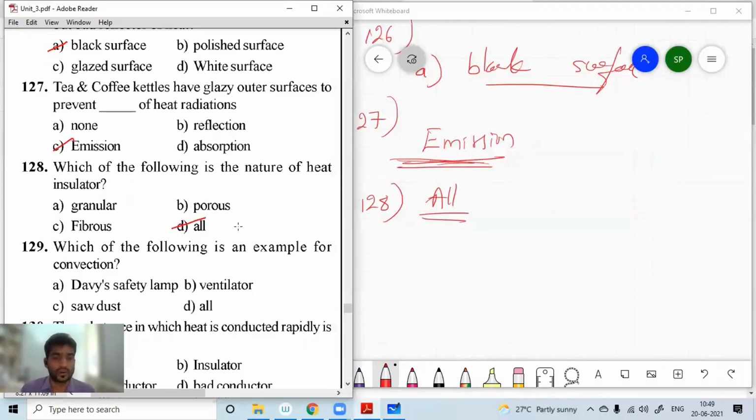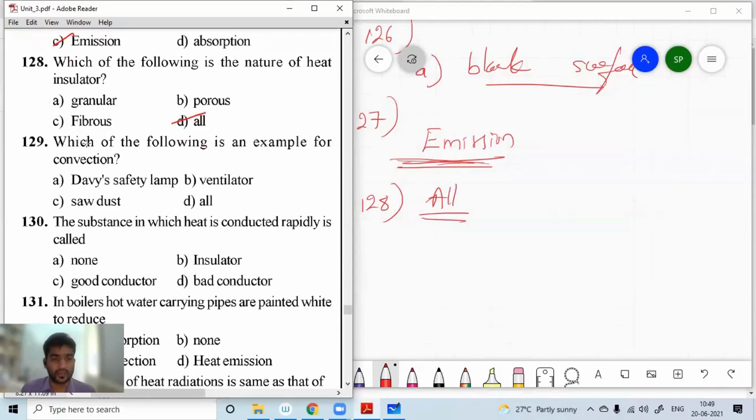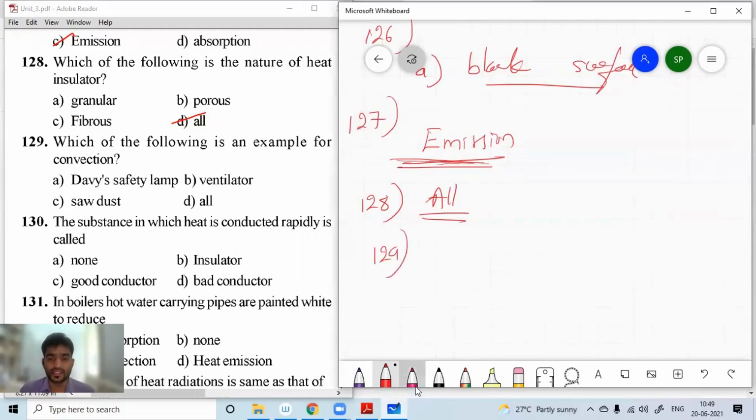Next, question number 129. Which of the following is an example for convection? That is a ventilator. In buildings we usually place ventilators to transfer the heat from the inner surface to the outer surface.